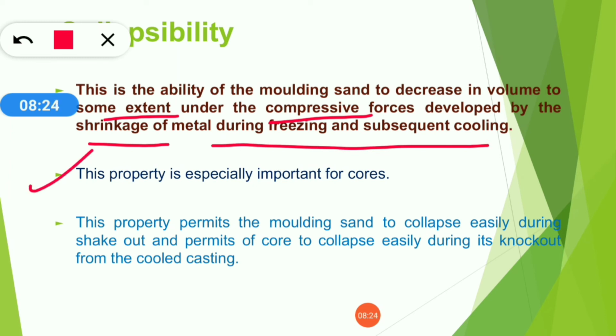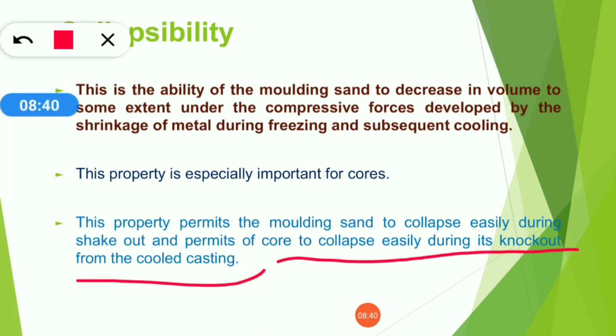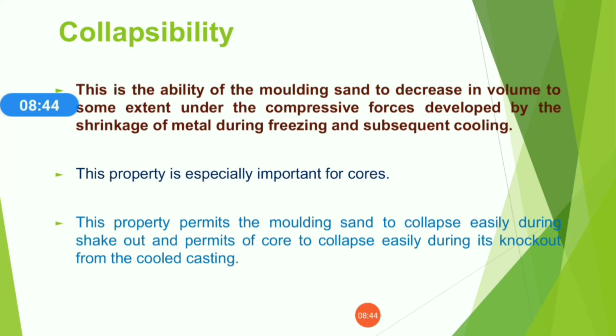This property is especially important for the core. It permits the molding sand to collapse easily during shakeout and permits the core to collapse easily during knockout from the cooled casting. Collapsibility means it can easily collapse after your mold or casting is prepared.